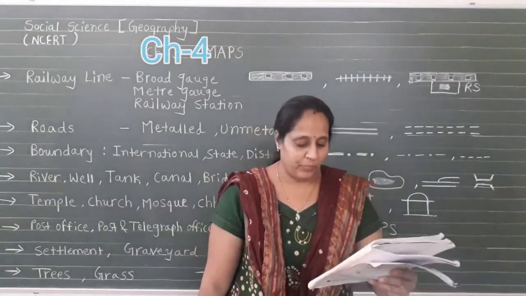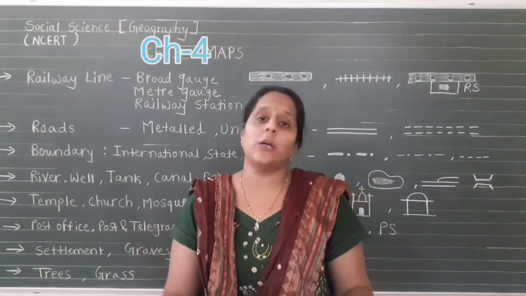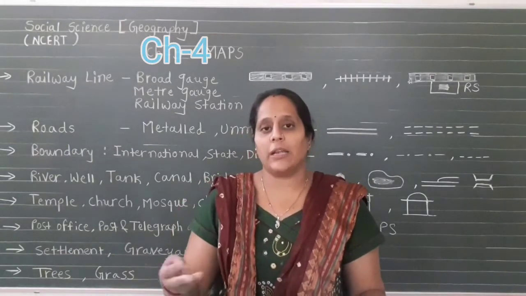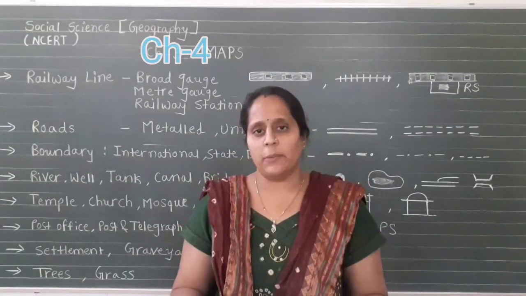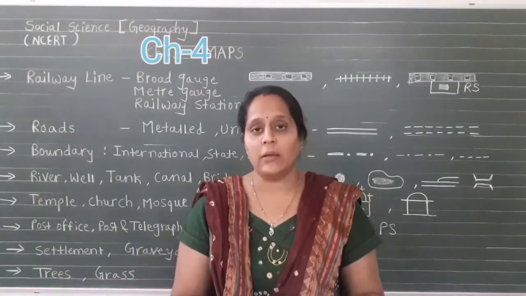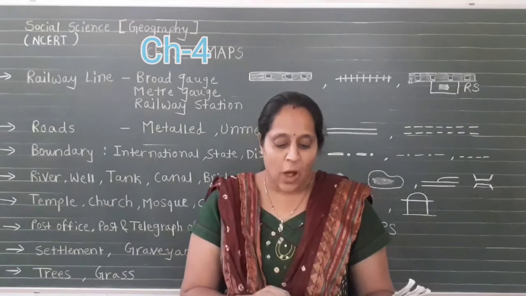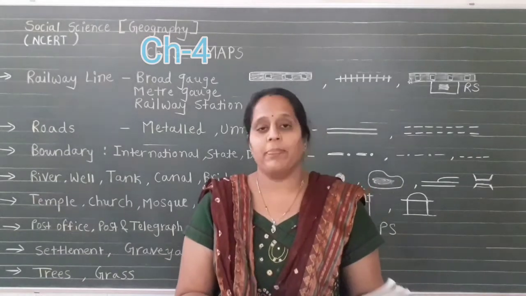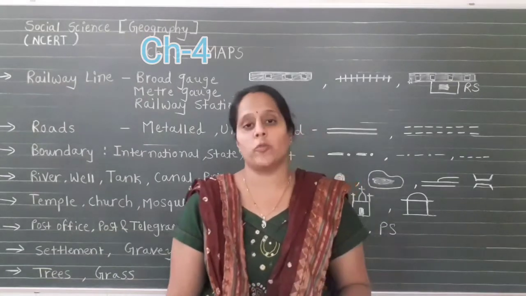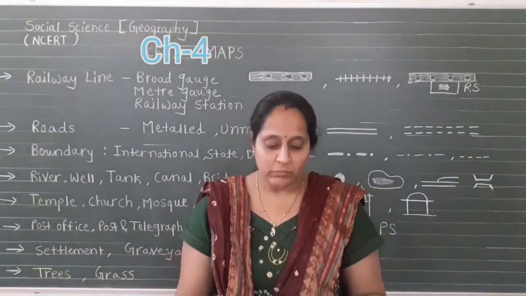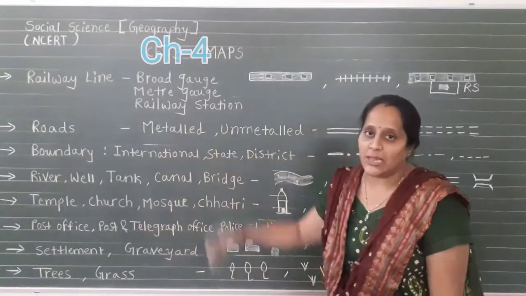For example, generally blue color is used for showing water bodies. Yes, we show a blue color which indicates a river, ocean, pond. That time we are using blue color for showing water bodies. Then brown color for mountain area, yellow color for plateau area and green is used for showing plain part. Now here I will show you different symbols, some conventional symbols.